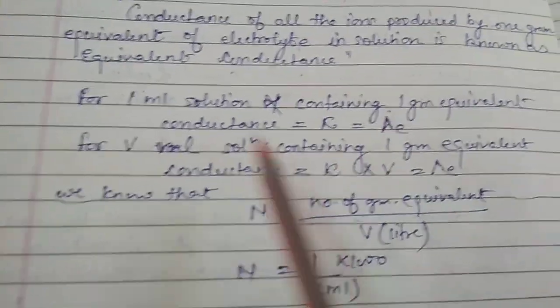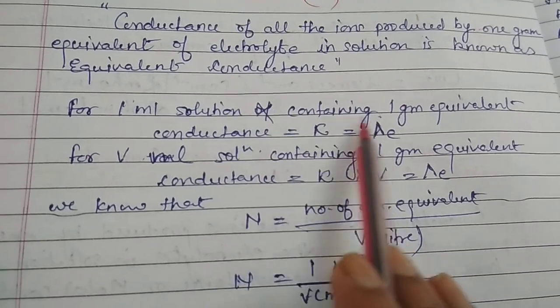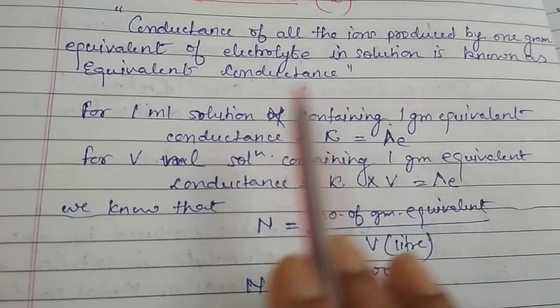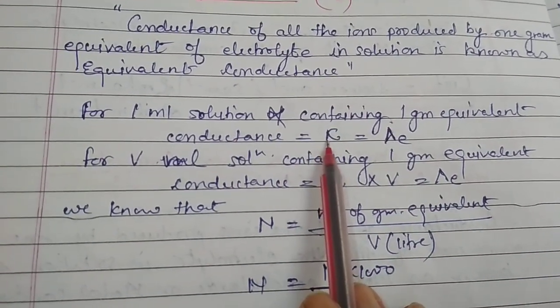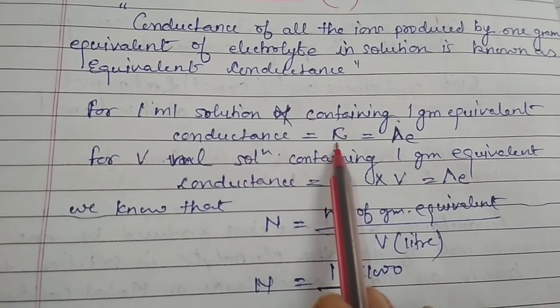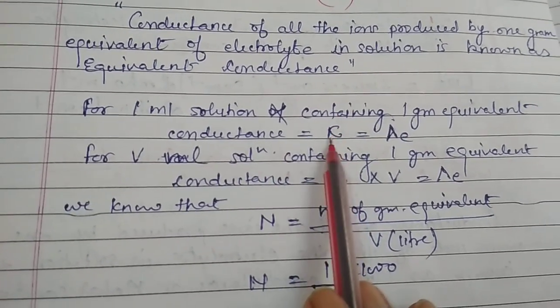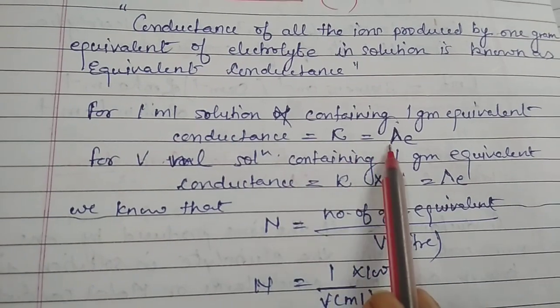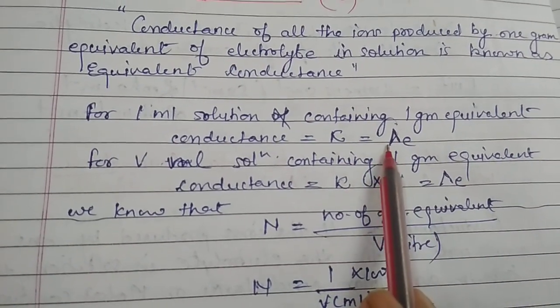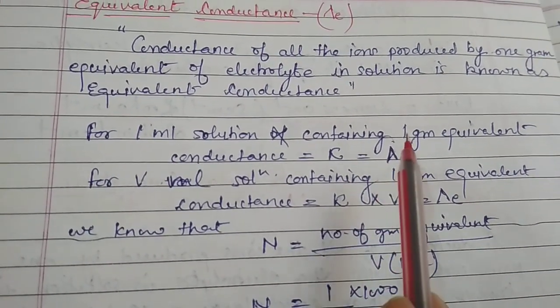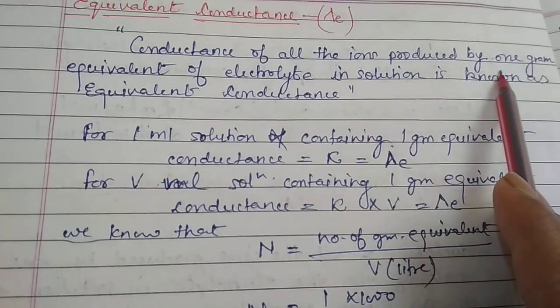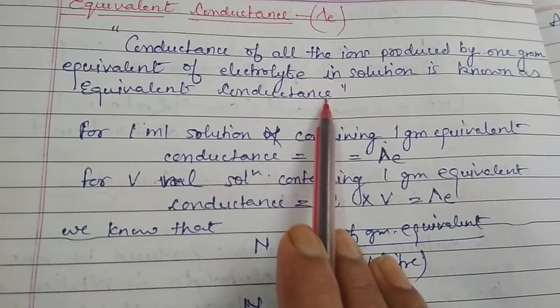So we may say for 1 ml solution containing 1 gram equivalent, the conductance is equal to kappa, because kappa is also the conductance of 1 ml of solution, and that is also the equivalent conductivity, because the condition for equivalent conductivity is 1 gram equivalent of electrolyte.